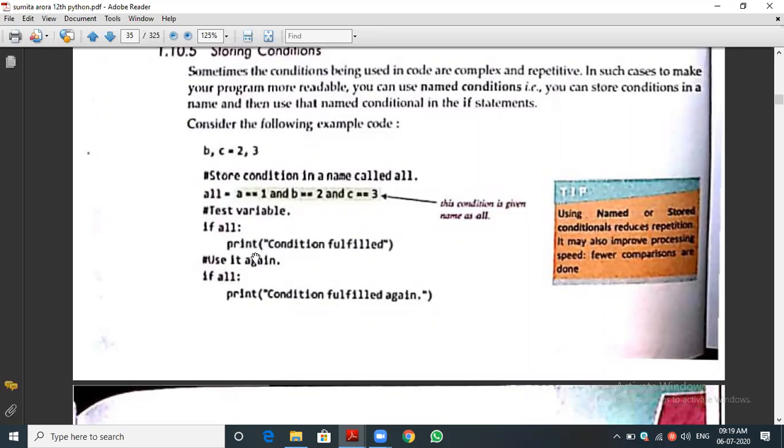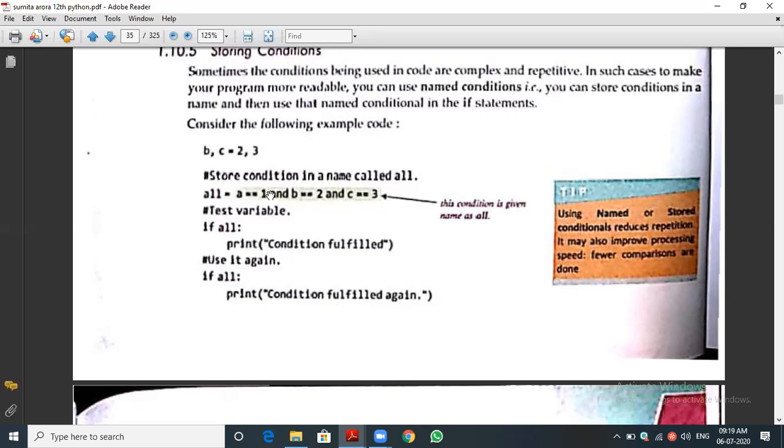Yes, a is equal to 1, it is checking. b is equal to 2, yes, it is checking multiple conditions, c is equal to 3. Correct. So it is checking whether the a value is 1, the b value is 2, and also the c value is 3. If all these three conditions are satisfied, then all means true. If all is returning true, the condition is fulfilled and this statement will be executed.